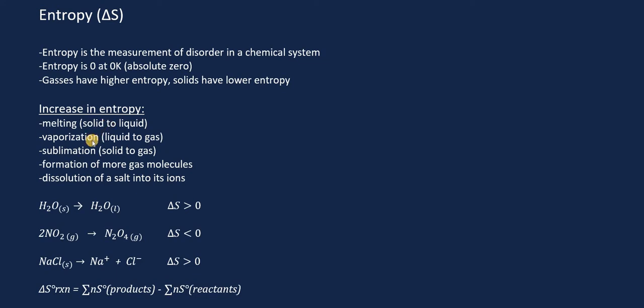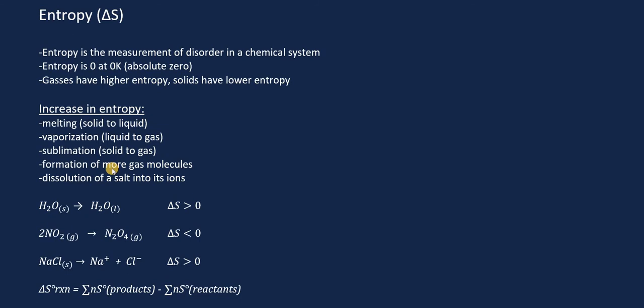Vaporization is going from a liquid to a gas, and that's also going from a system that's more organized to a system that's less organized. It increases the entropy. Sublimation is going from a solid to a gas, and the same thing applies. You're increasing the disorder, therefore you're increasing the entropy.